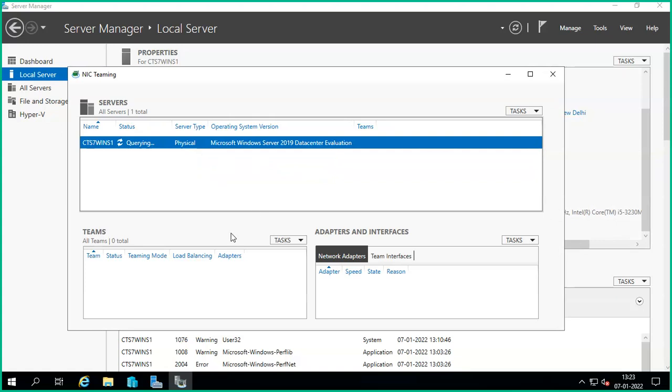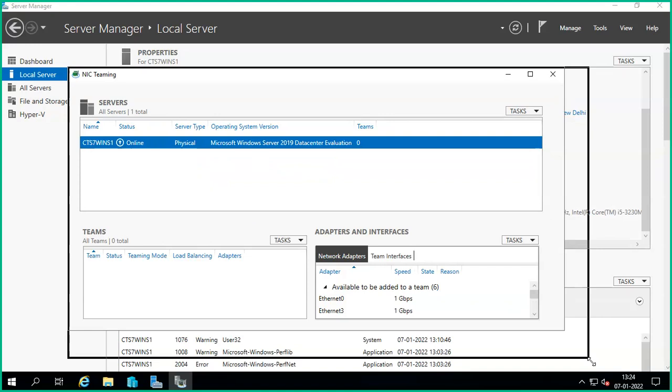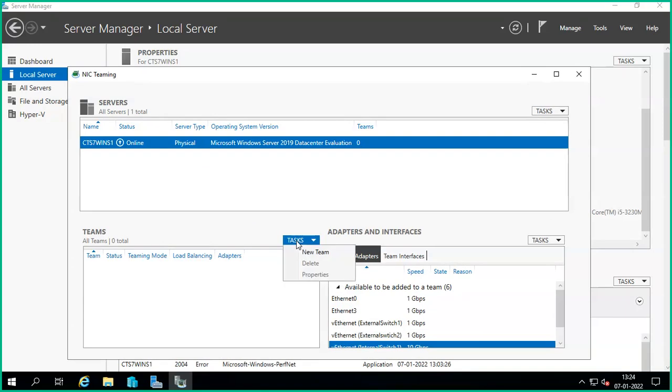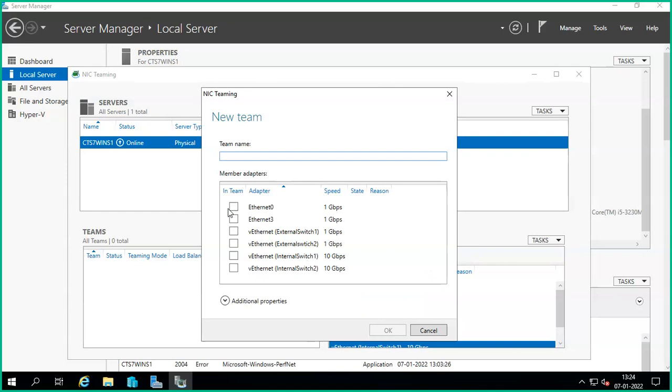Okay. So you have to wait a little bit. How many NICs are available? NIC 0, NIC 1, virtual NICs, like this it is showing. Number of NICs available. So the team you want to create, new team. Now you have to select how many NICs you want to make as a team, like team one or team two, or pool one, pool two, or anything, and click OK.